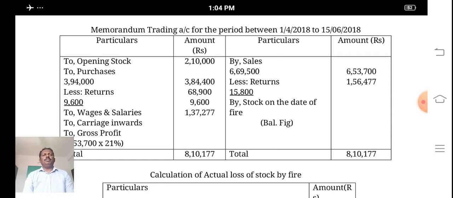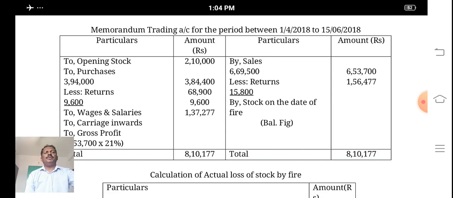And next step, preparation of memorandum trading account for the period from 1/4/2018 to 15/6/2018. So debiting opening stock, debit the purchases by deducting purchase returns, and wages and salaries 68,900, carriage inwards also 9,600.